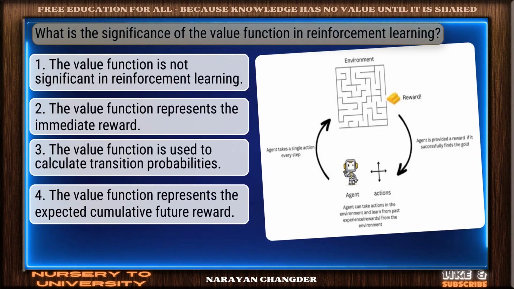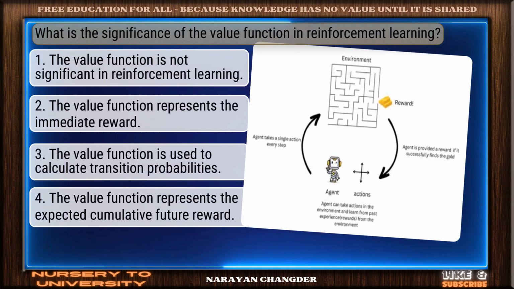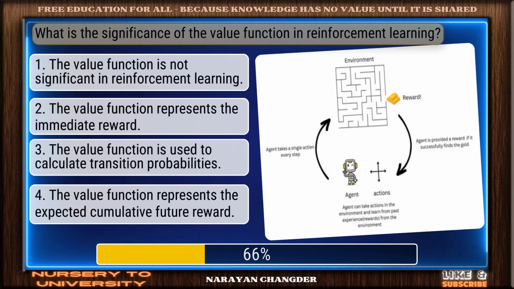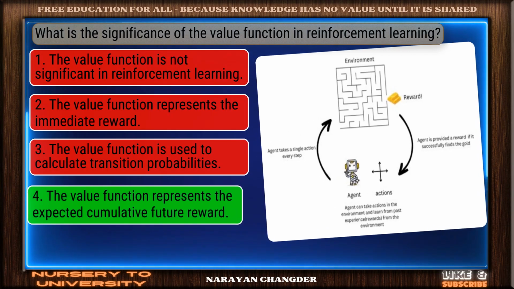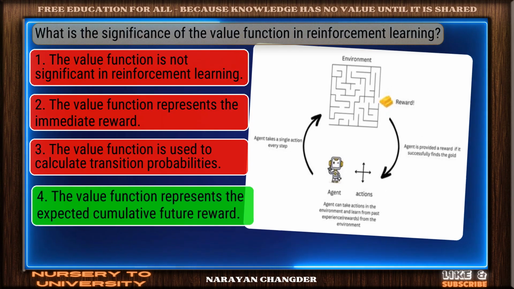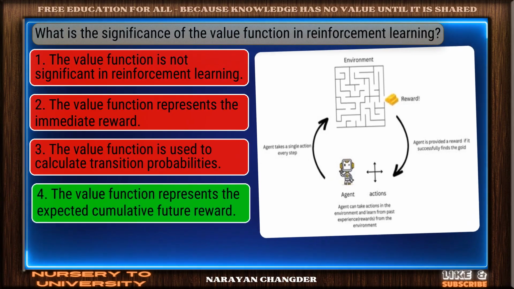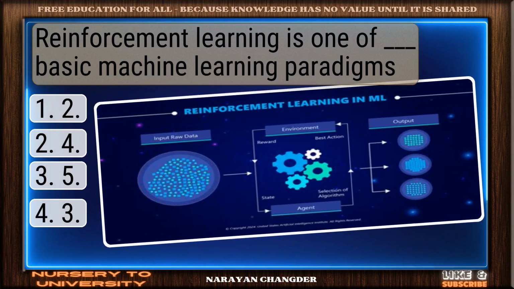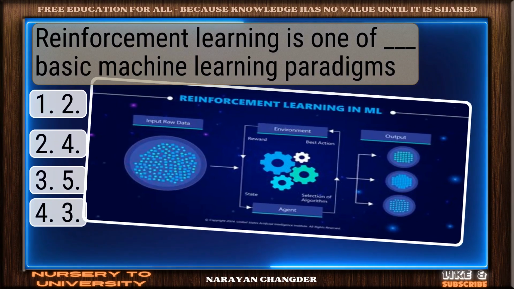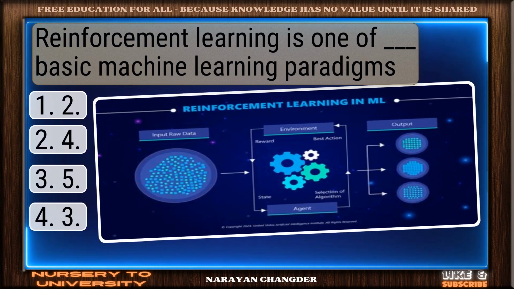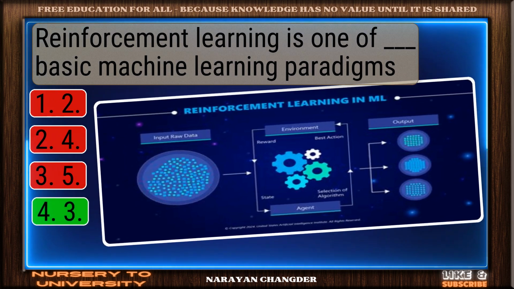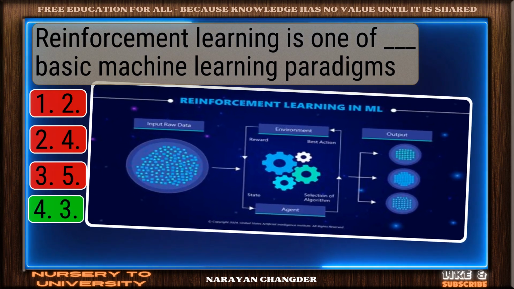Question number 29. What is the significance of the value function in reinforcement learning? Perfect. The value function represents the expected cumulative future reward is the correct choice. Question number 30. Reinforcement learning is one of dash basic machine learning paradigms. You chose 3, and it is correct.